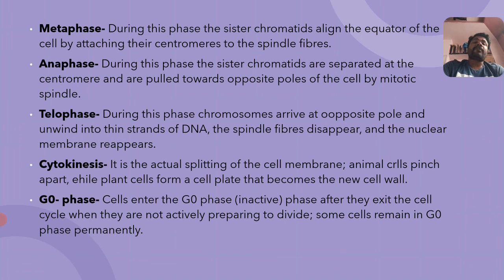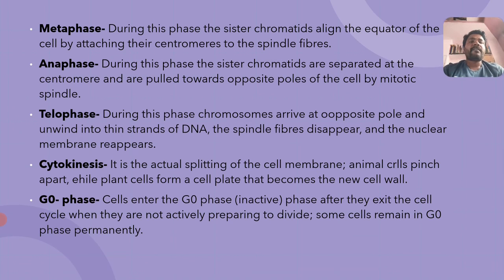And the fourth one is telophase. During this phase, chromosomes completely arrive at the opposite poles and unwind. It is very important that the condensed form of chromosomes undergoes unwinding.